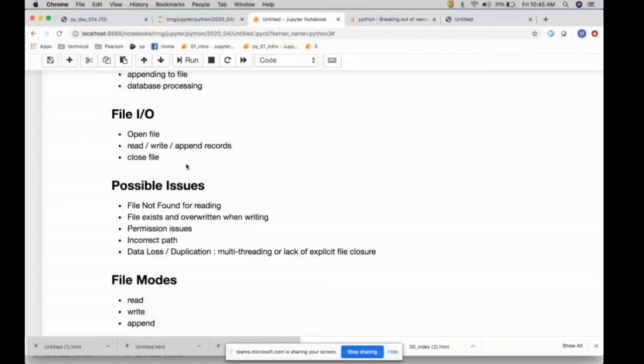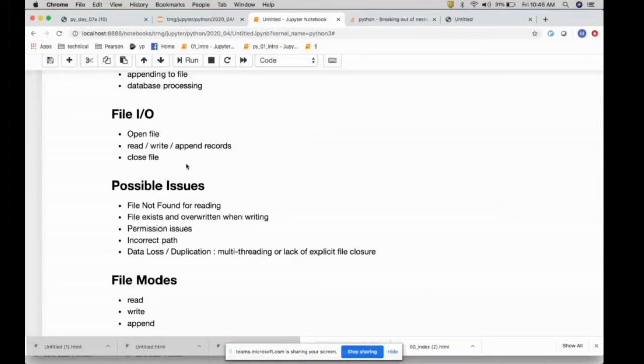So you write a few records into a file and then you didn't close it, and you are doing a copy of this file to another location. Maybe you're sending it to a different server, right? Your FTP. So what would happen is, if some of the records were sitting in the IO buffer, you might miss them. And the second thing is, a lot of times you create a file and you zip it, right? If you don't close it before you zip the file, again the same issue will come. So there will be possible data loss.